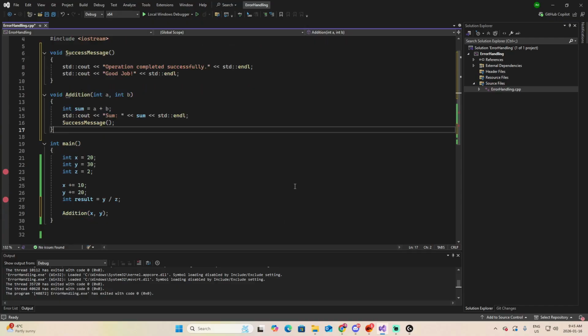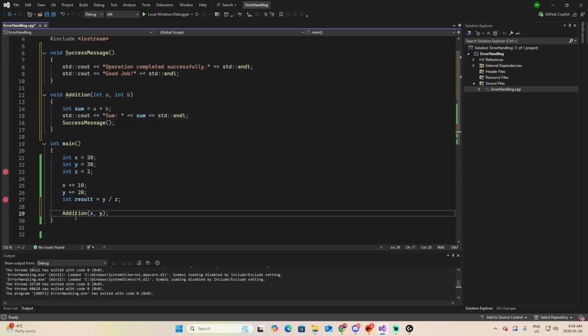So this cycle is pretty simple. I will assign these values to these variables. Then I call the function addition. Addition will add these two values and present it on the screen, and then we'll call a success message inside addition.